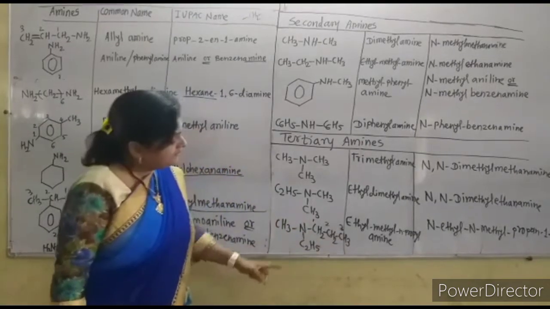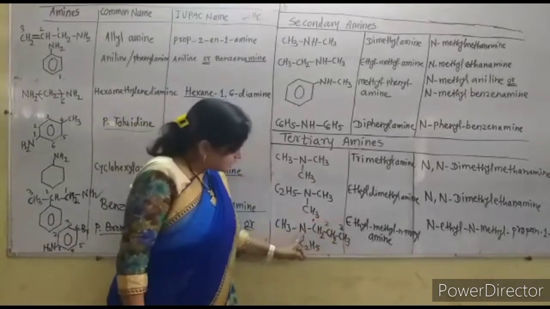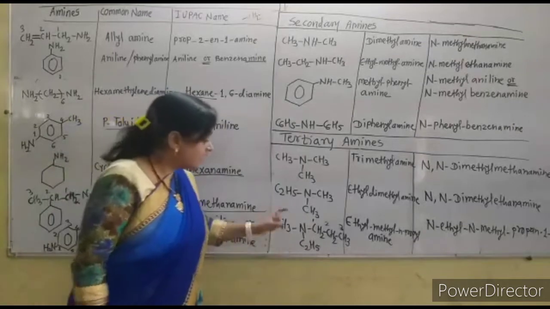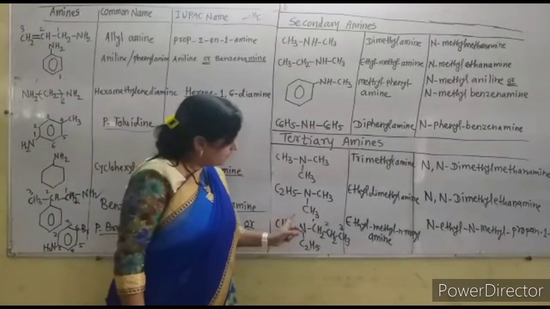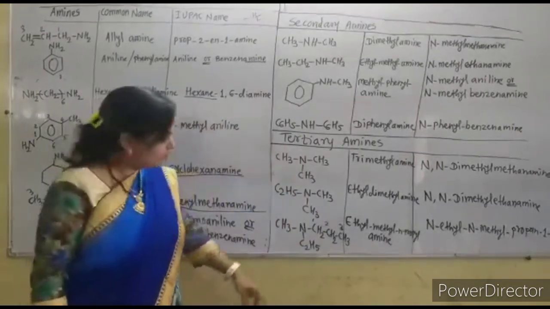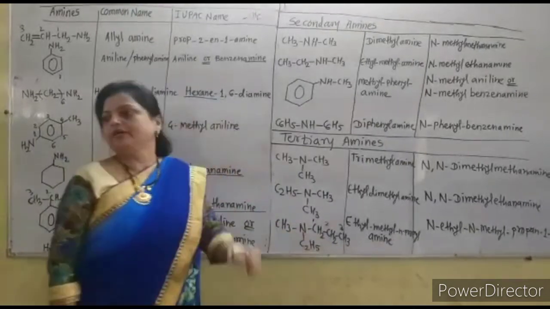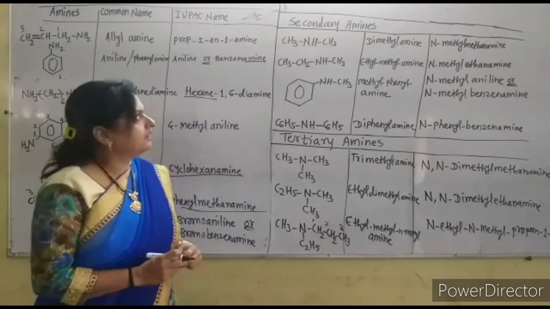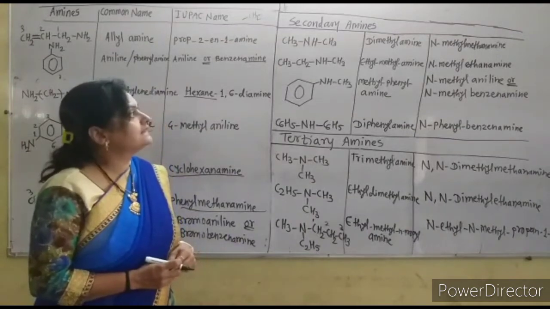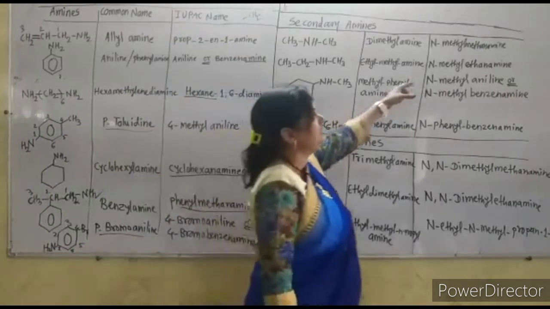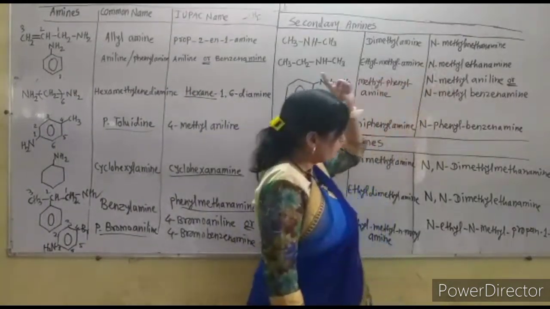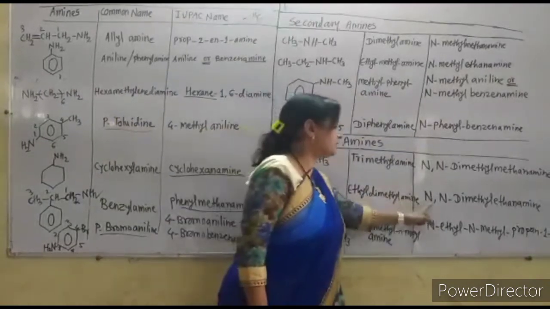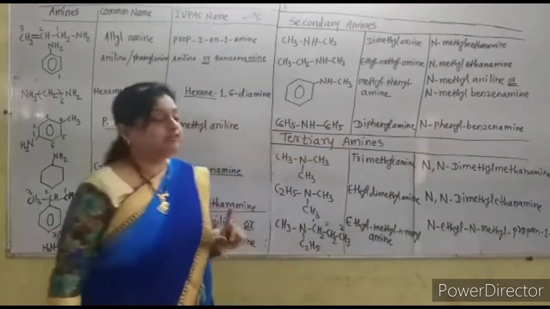propan-1-amine. If here is the isopropyl group, suppose this N is attached to this second carbon atom, then the name of such compound is N-ethyl, N-methyl, propan-2-amine. That is the name, because on the second carbon this nitrogen gets attached. Now for writing the IUPAC name for the secondary amines, the N letter is written only 1 time, but for writing the IUPAC name of the tertiary amines, the N letter must be written 2 times. That is very important.